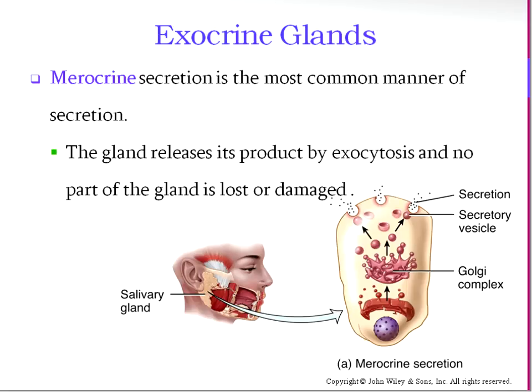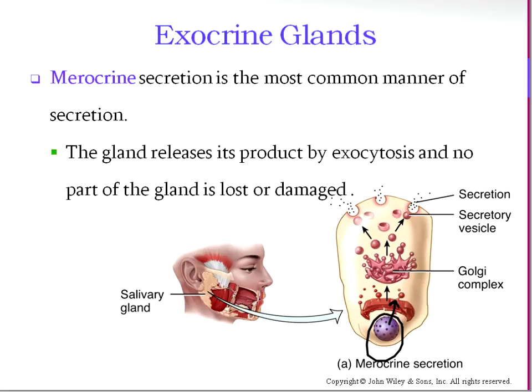And this may look familiar from Chapter 3, this picture. So what's happening here is in the DNA, you have the template for making a protein. So let's say this is a secretion that has proteins in it. That protein is then made at the ribosomes.